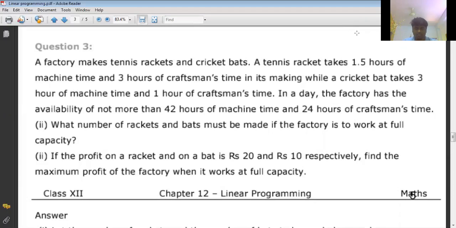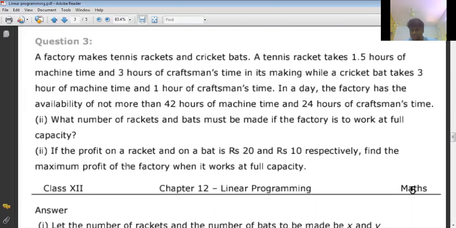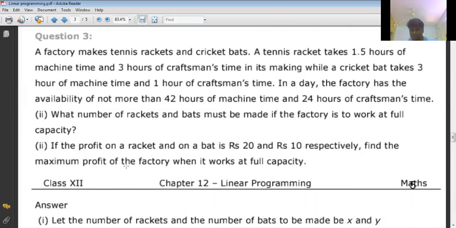Correct? So what you are going to find out, what is the number of rackets and bats must be made if the factory is to work at full capacity. Full capacity means machine should work for 42 hours and craftsman should be at 24 hours. Okay, so now second question also given. If the profit on a racket and a bat is 20 rupees and 10 rupees respectively, find the maximum profit of the factory when it works at full capacity.